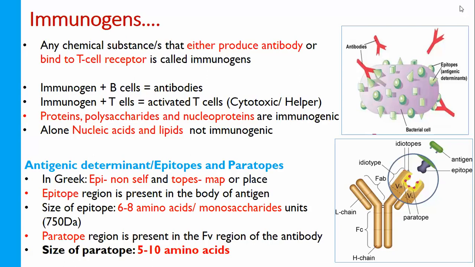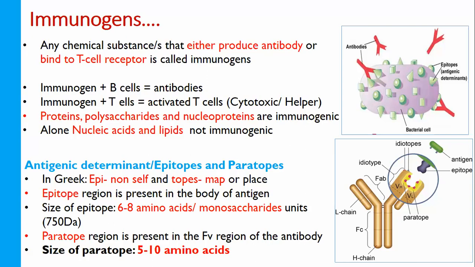Epitope is otherwise known as the antigen determinant. We have discussed all these things. In Greek, epitope is two words combined: epi and tope. Epi means non-self, tope means map. That means the non-self mapping is the epitope.